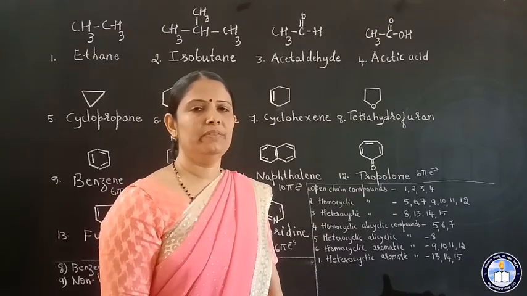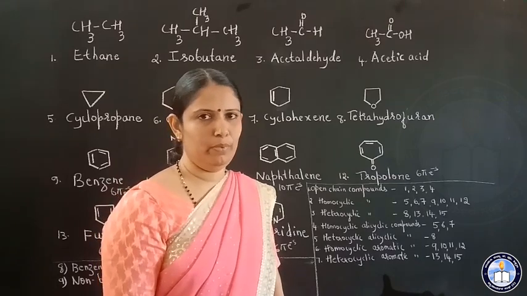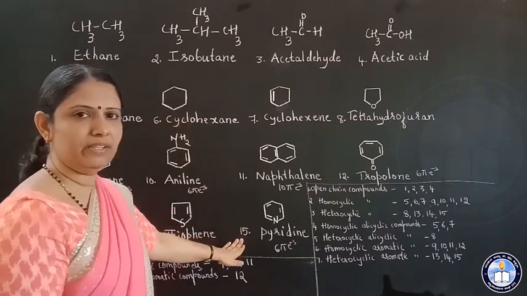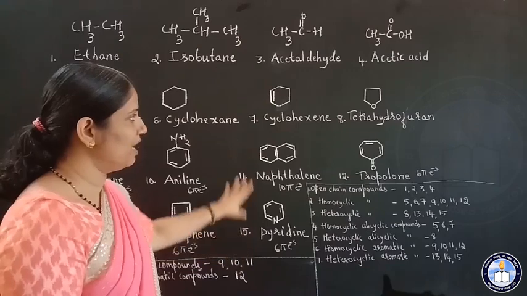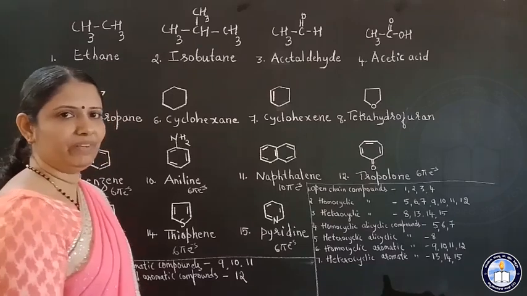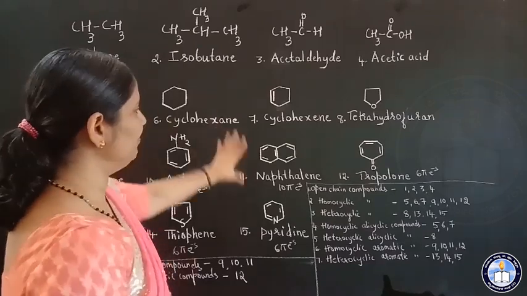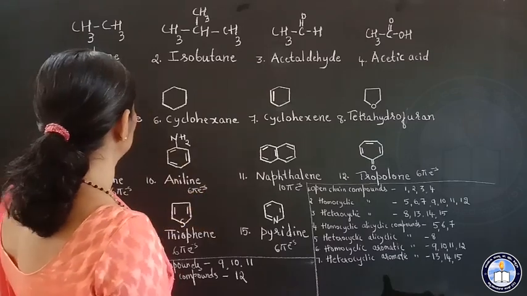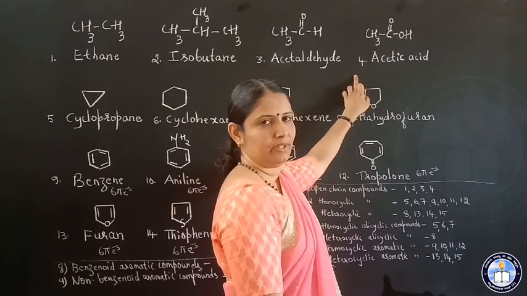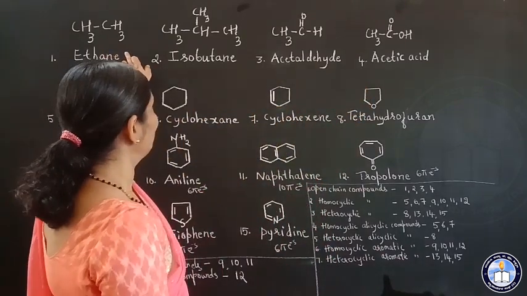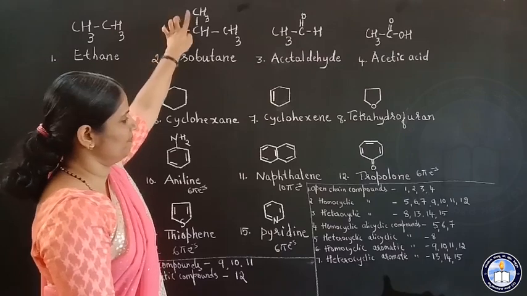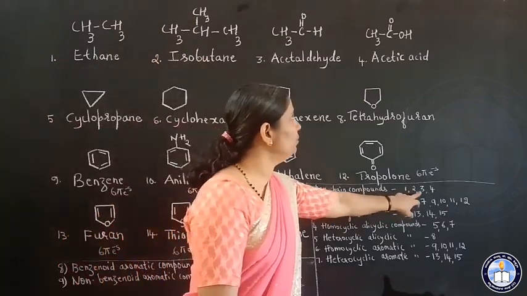Now we shall recall whatever we have studied under classification of organic compounds. See, here I have written 15 structures. These examples I have used under classification of organic compounds. So we will revise whatever we have studied. Now in these 15 structures, which are the open chain compounds? 1, 2, 3, 4. These are open chain compounds. Right? So they have got straight chain. 1, 3, 4 straight chain. This is branched chain. So I have written here open chain compounds 1, 2, 3, 4.